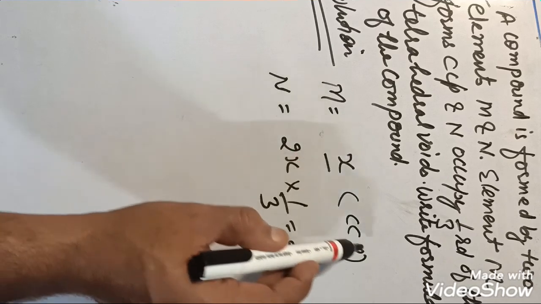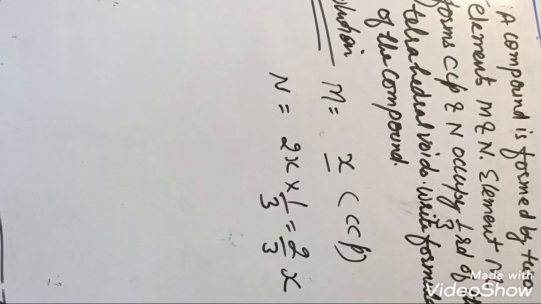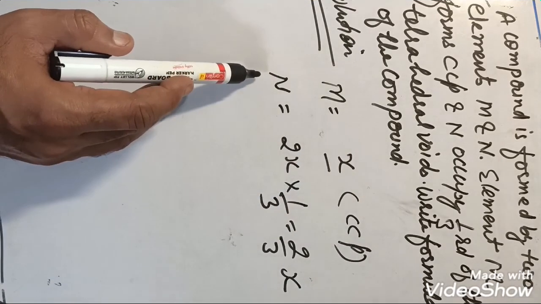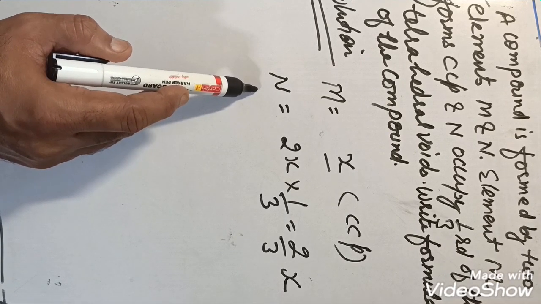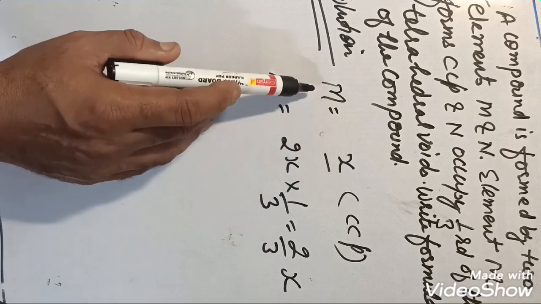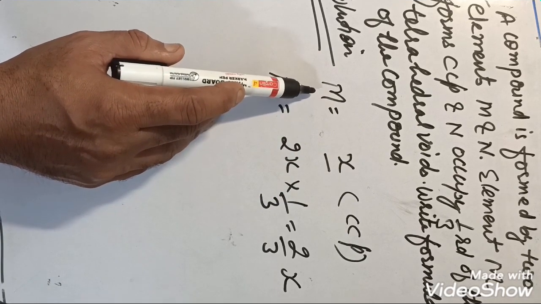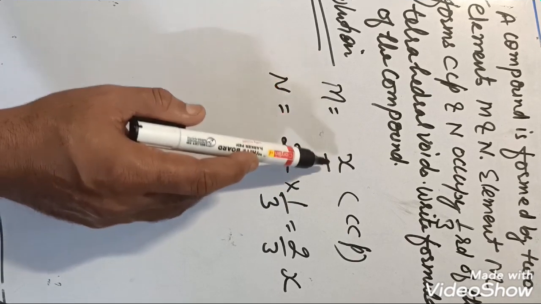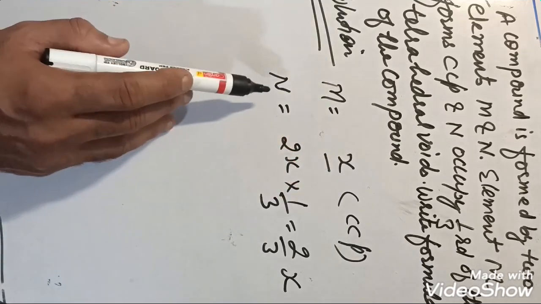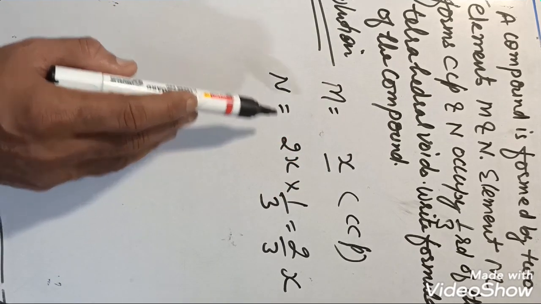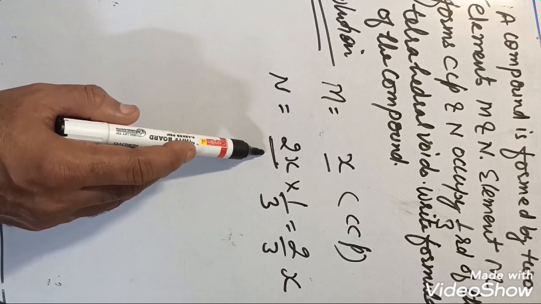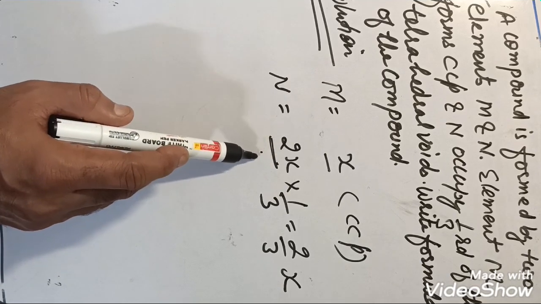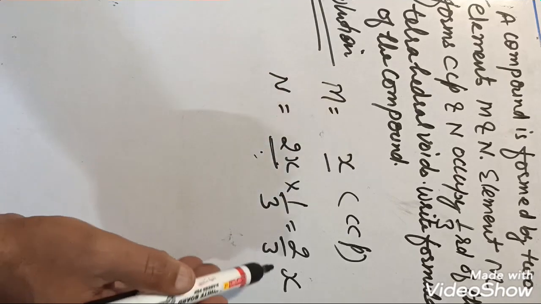Again, M is equal to, suppose it is x, the number of particles in CCP. Why we have taken here x? Because N we have taken here one element, already it is assumed that capital N. So M type of element is equal to x. Then N will be equal to 1/3 of 2x. 2x what? 2x is the number of tetrahedral voids, double of this. So it will be 2/3 x.